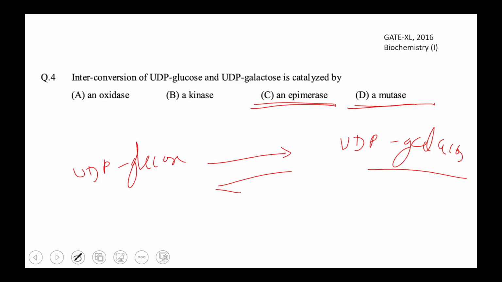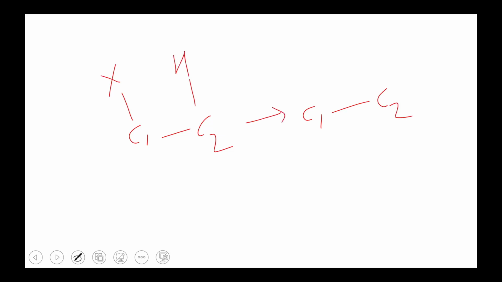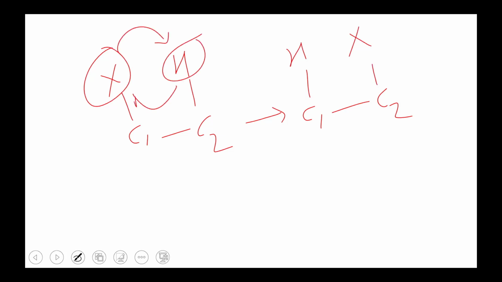Suppose there are two carbons. Here is the X group, here is the H group. After mutase activity, the H group and X group get rearranged, but X comes to this carbon and H goes to this carbon. That rearrangement is done by mutase.